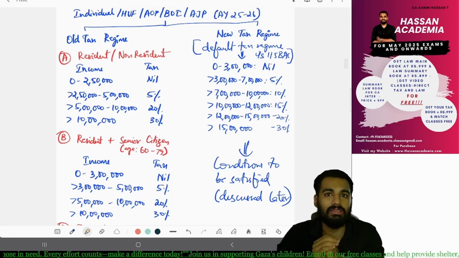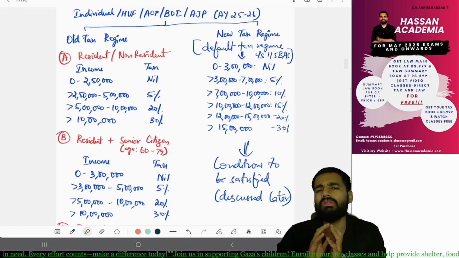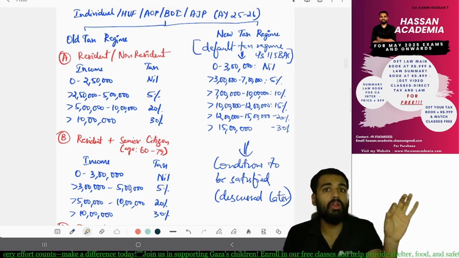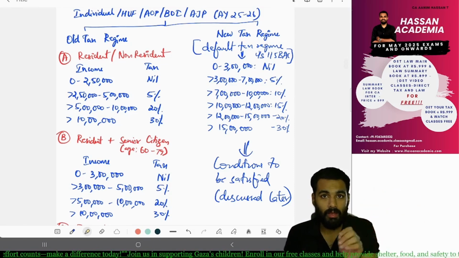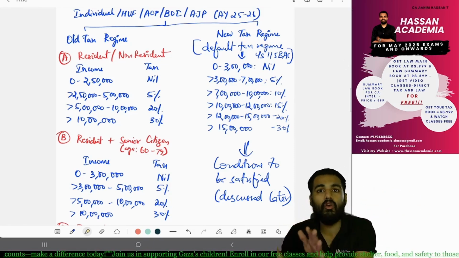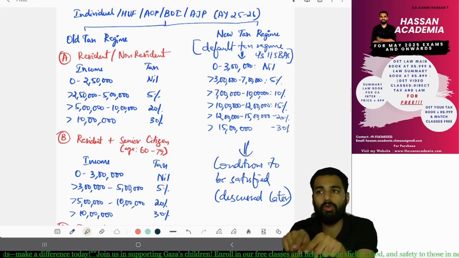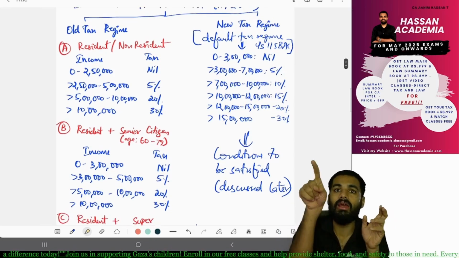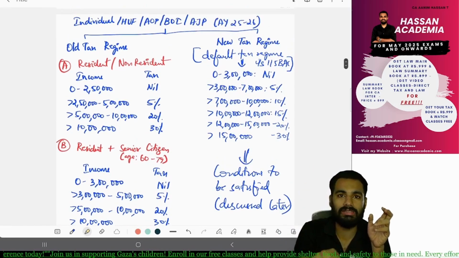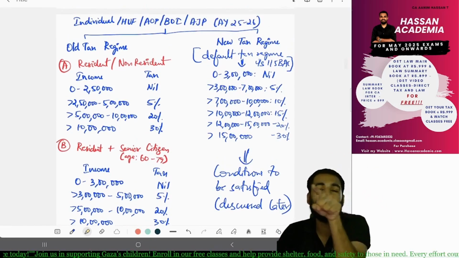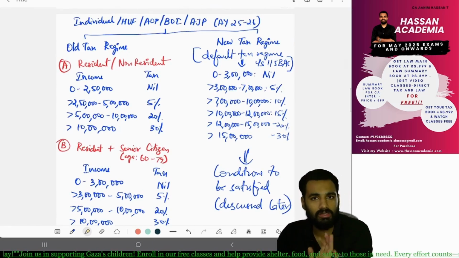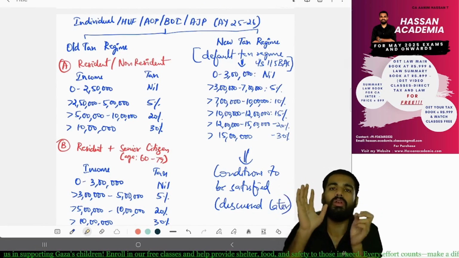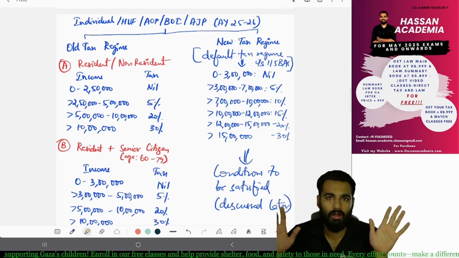This is the default tax regime. What does default tax regime mean? If you did not select the old tax regime in particular, then by default you are going according to the new tax regime. You will calculate the tax rate as per the total income under the old tax regime, and as per the total income under the new tax regime, and whichever is more beneficial for the assessee, according to that you will go. This is how you will plan.